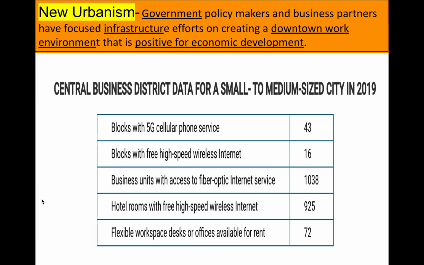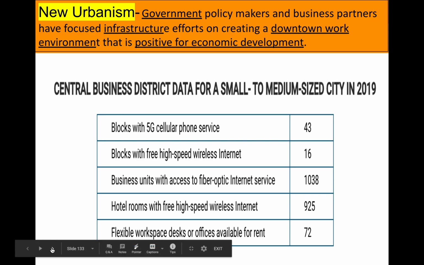Continuing with new urbanism, we see that the government looks to partner with businesses to create infrastructure that enhances the environment for positive economic transactions. We can see it with 5G networks, high-speed internet, fiber optics for internet, and also flexible workspace.